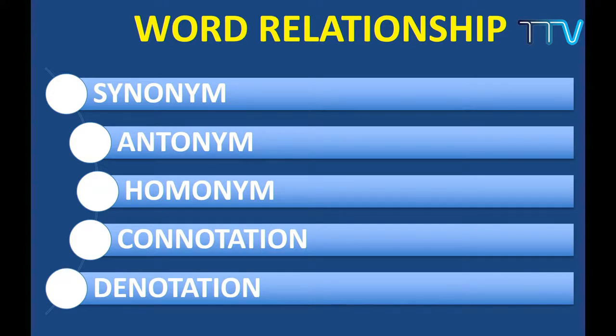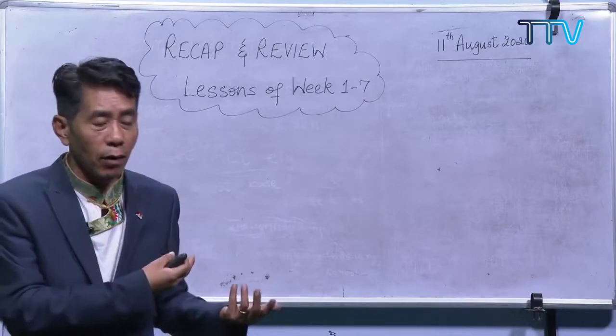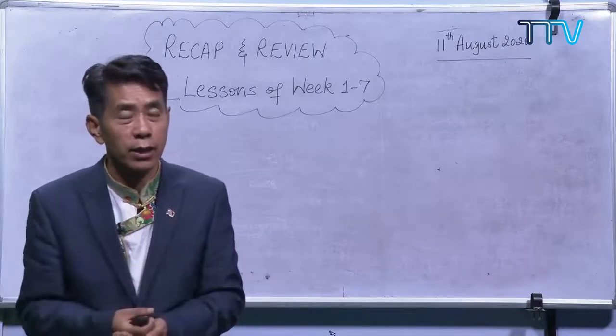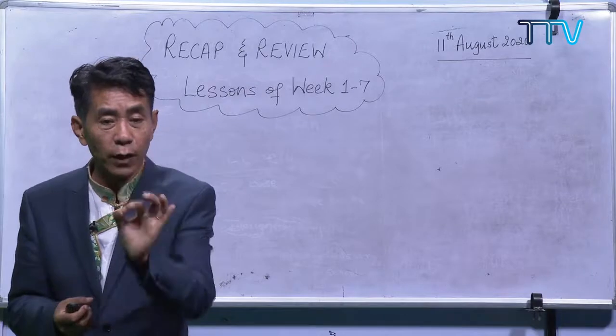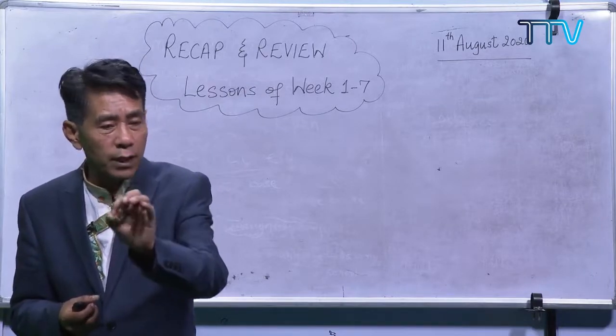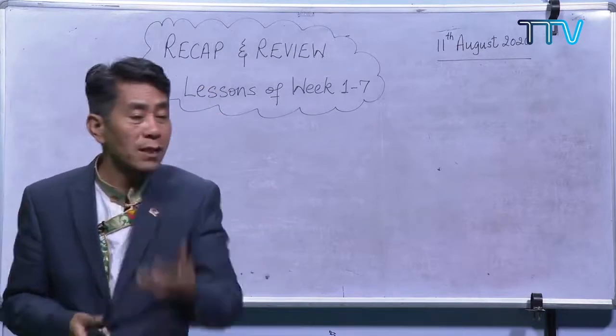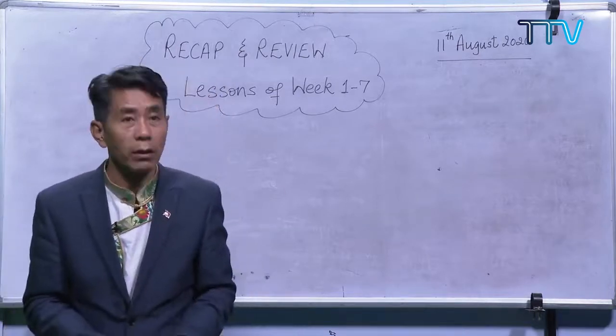Connotation is different. It is the word with some kind of feeling. I remember telling you an example of connotation and denotation. Whenever we come across a word, we have to get the meaning of that word in terms of both connotation and denotation. These are the different types of word relation.